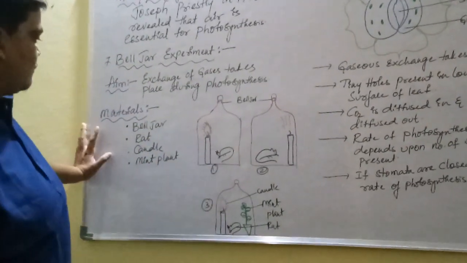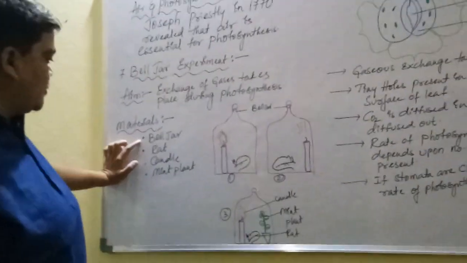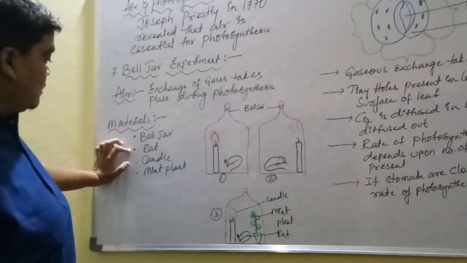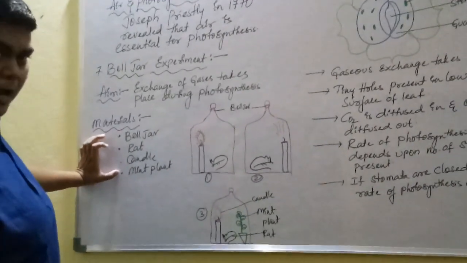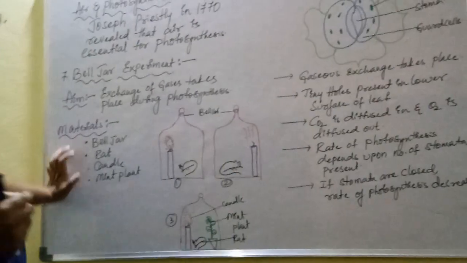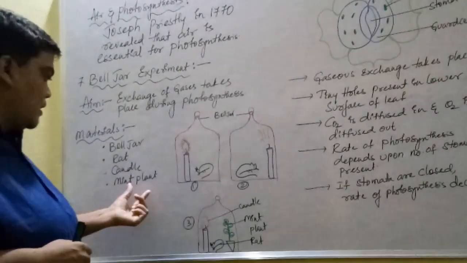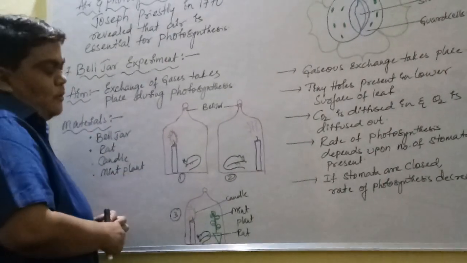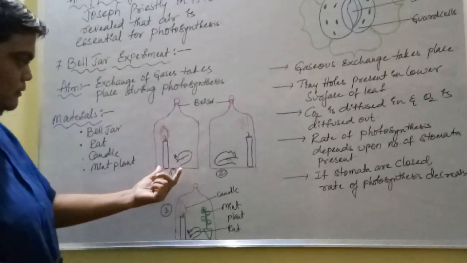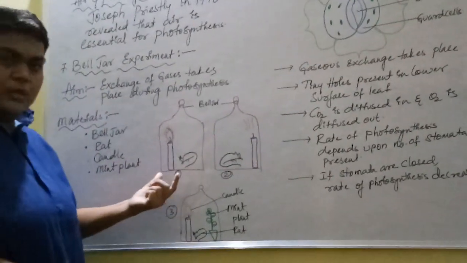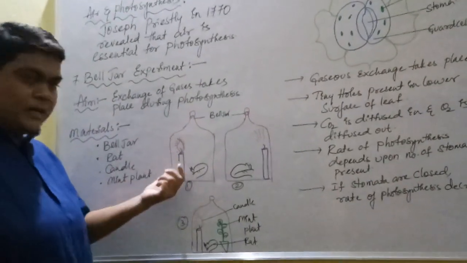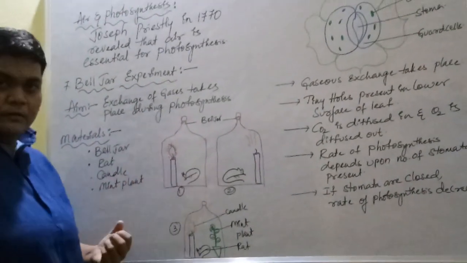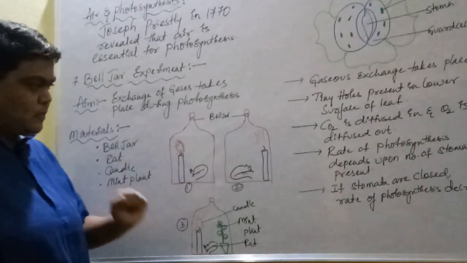The materials required for this experiment are a bell jar, a living rat, a candle and a mint plant, a small mint plant, or you can take a twig also, but here we are taking a small mint plant. Now coming to the procedure of this experiment, take a bell jar. In that bell jar you enclose a burning candle as well as a living rat and keep this bell jar aside for some time.